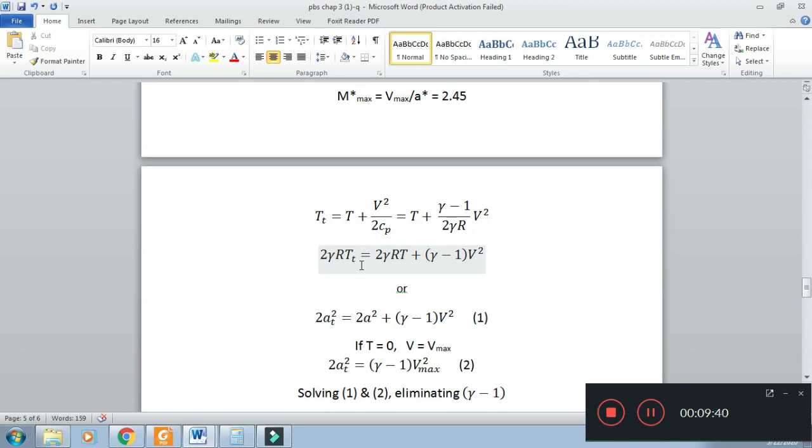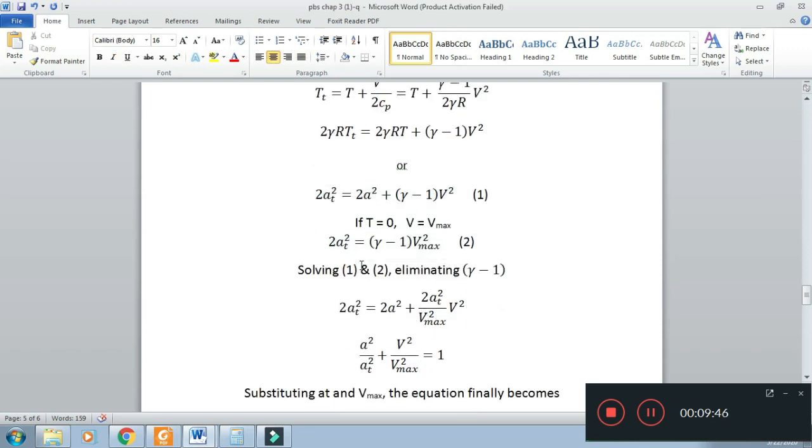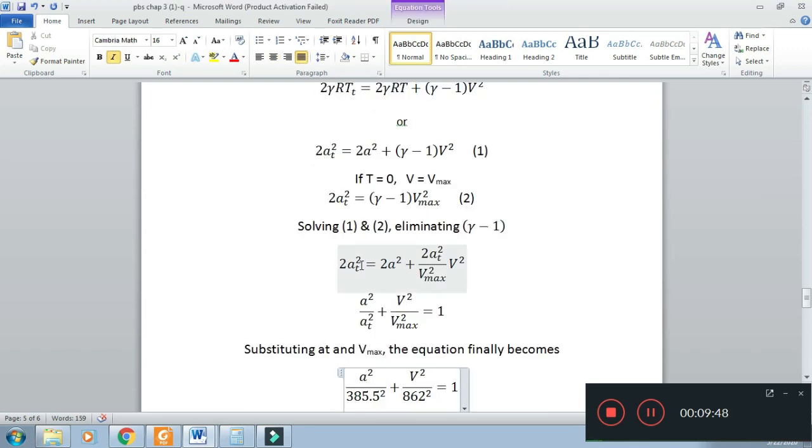This is equation number 2. In equations 1 and 2, we eliminate gamma minus 1 and then divide by a0 square. We finally get the equation of the ellipse: a square over a0 square plus V square divided by V max square equal to 1.